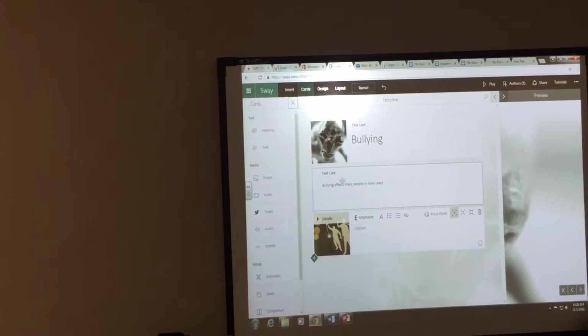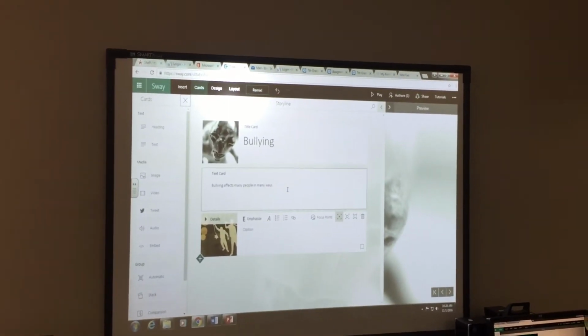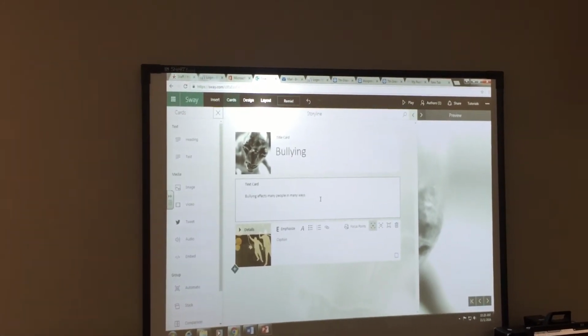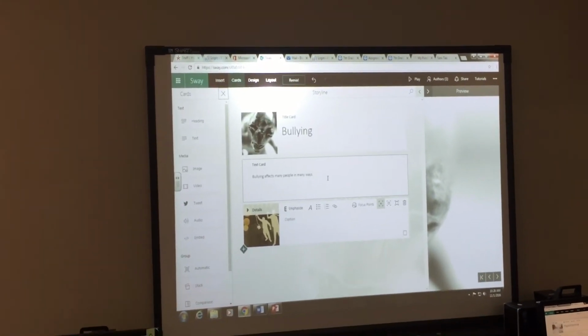I had a text card that just had some small text, and I had a picture card that had a picture of, I don't know, I think he's got like a mace or something, chain man. I don't know what he's doing. He's going to hit somebody with something serious, maybe. Or maybe they're taunting somebody. I don't know what the picture's doing.